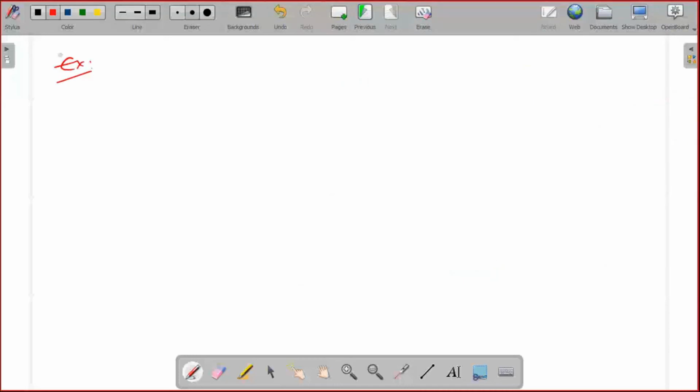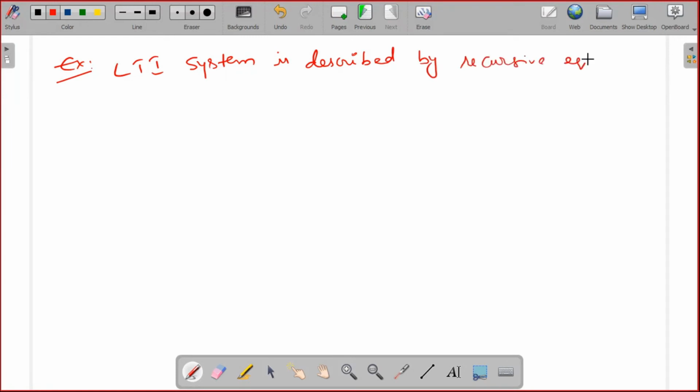Let's take an LTI system described by the recursive equation y of n is equal to 2 y of n minus 1 plus del of n, with y of 0 is equal to 4.